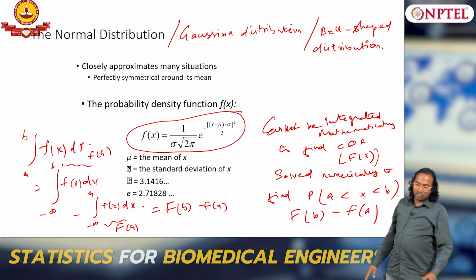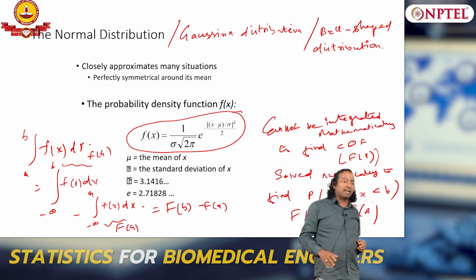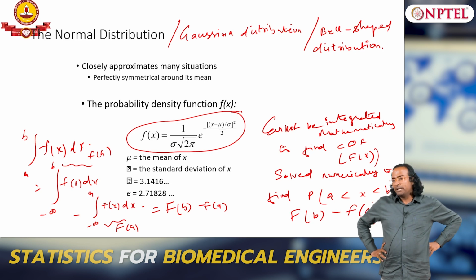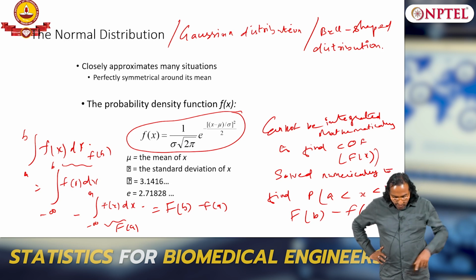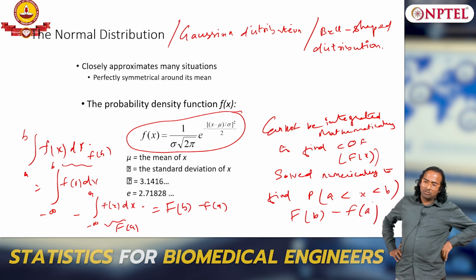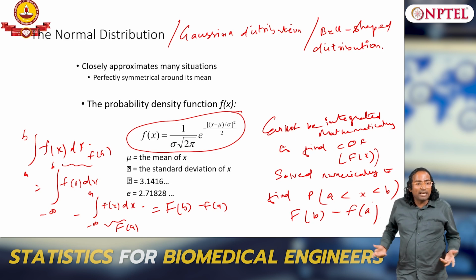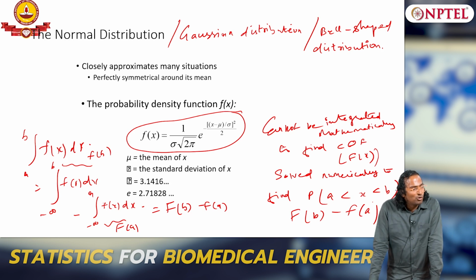See, I cannot say I want to define a probability, understand the probability of an event occurring within a region, within an interval, let us say x lying between a to b. Okay. So what will happen if I have to do this, I have to do this integration whatever I have written, but this integration is not possible mathematically. So I have to numerically do this integration, but how many times will I do? Every time I have to go to do numerical integration.